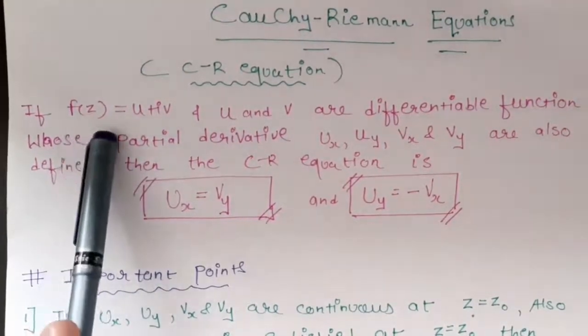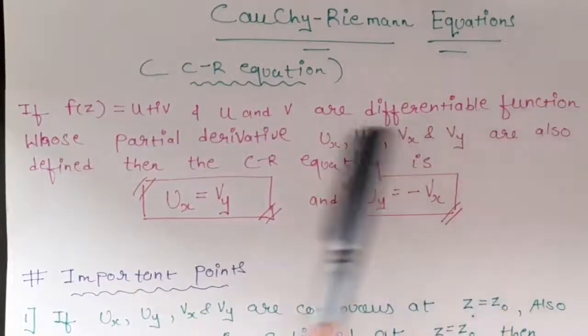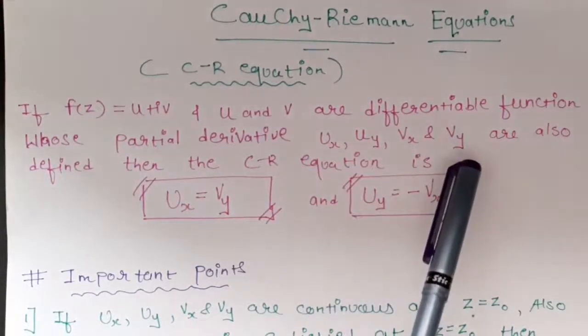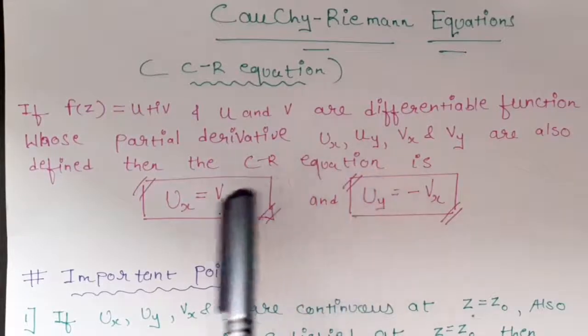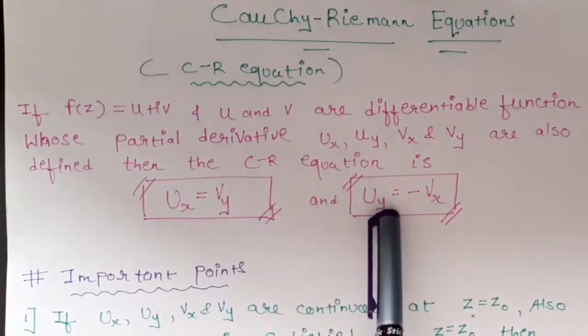If function f of z is equal to u plus iv and u and v are differentiable functions whose partial derivatives, that is ux, uy, vx and vy, are also defined, then the CR equation is given by ux equals vy and uy equals minus vx.